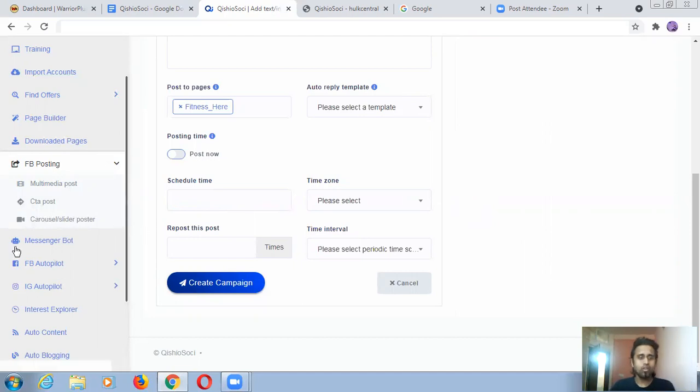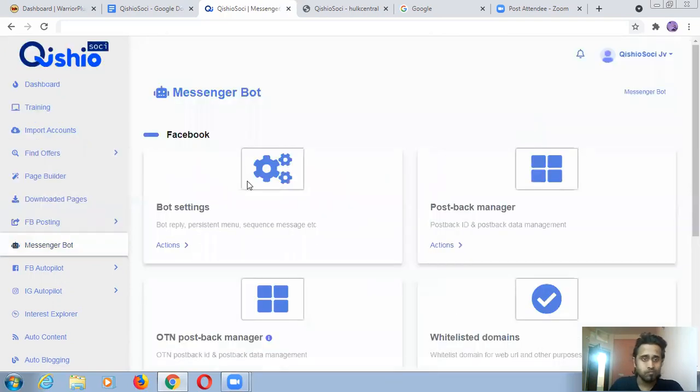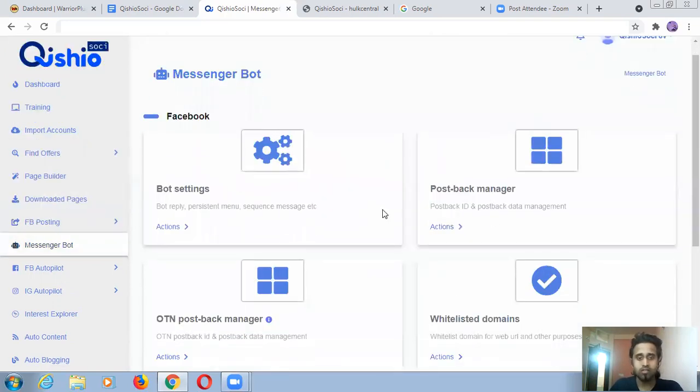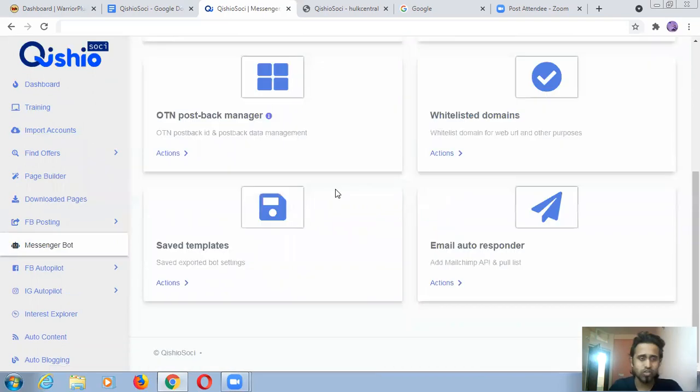All these things you can do, call to action and all, so that you can apply some buttons. I'm coming here directly because we have too little time. See, bot setting, all these things you will get in the training. I already logged in directly in front of you. I didn't do any practice and then come here after that. No, I am not like that. I'm doing it directly in front of you.